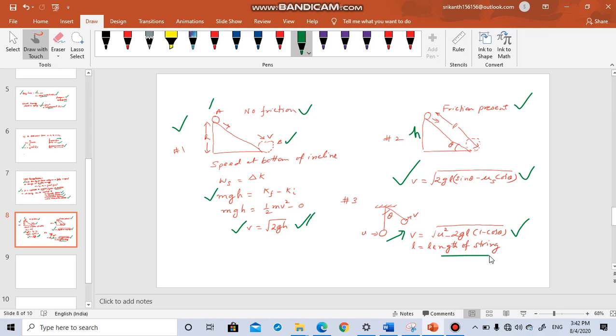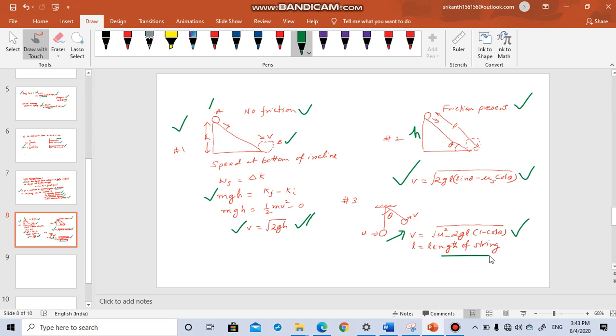These concept 2 and concept 3 can be easily derived also. Anyone interested in the derivation part, you can text me. I will try to personally explain to you. However, the result is useful in exams. So remember concept 2 and concept 3, quite frequently they are asked.